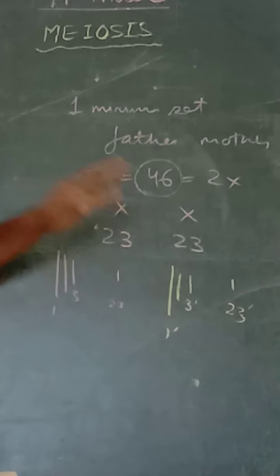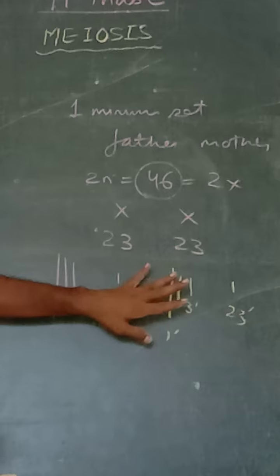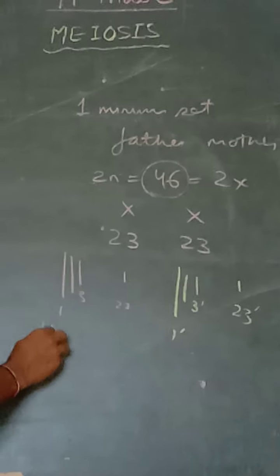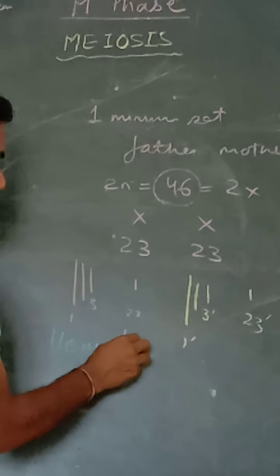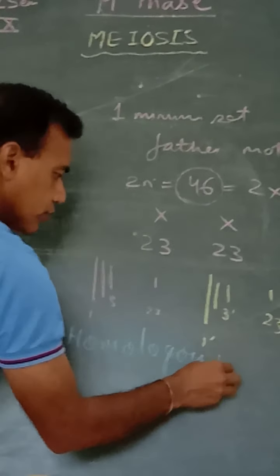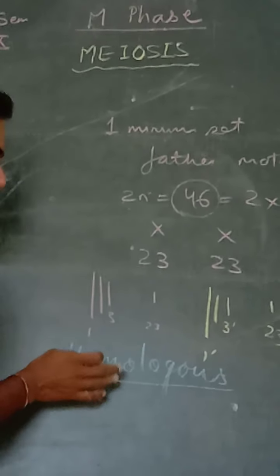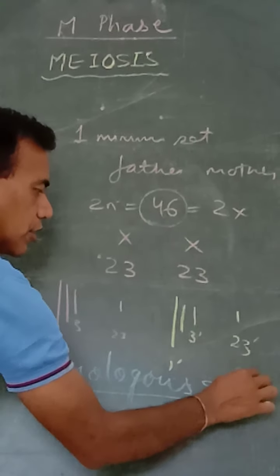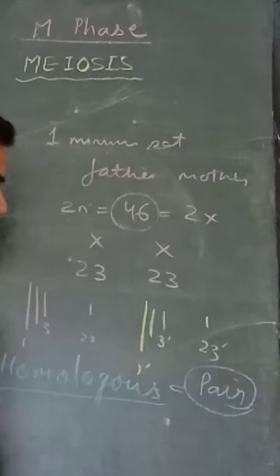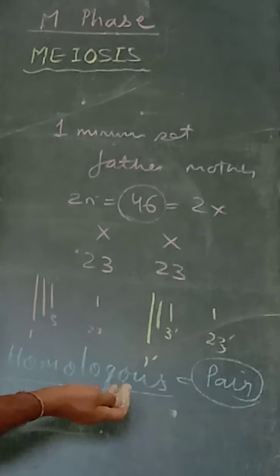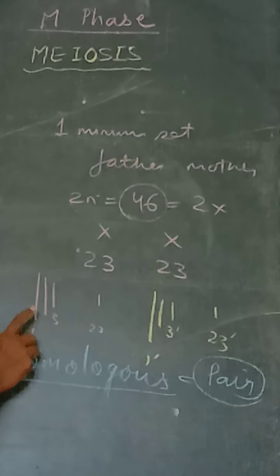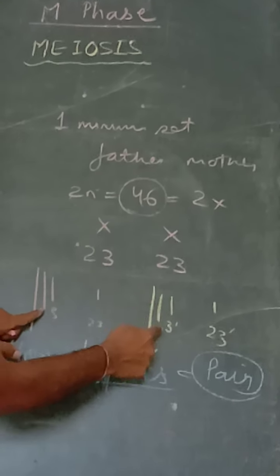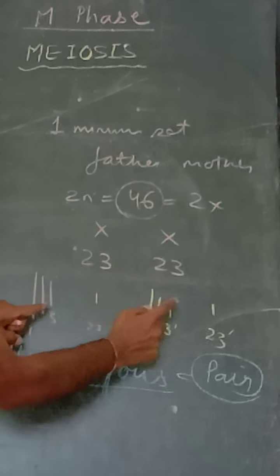So let's understand this important term, homologous chromosomes. These are the chromosomes which pair during meiosis. So there are always a pair having 2 chromosomes, 1 pair, 2 prime, 3 prime, 4 prime.